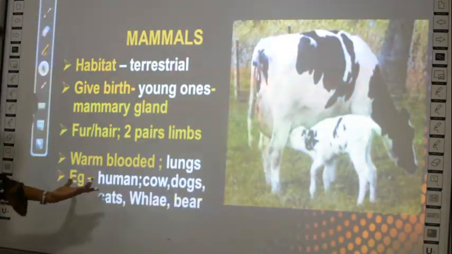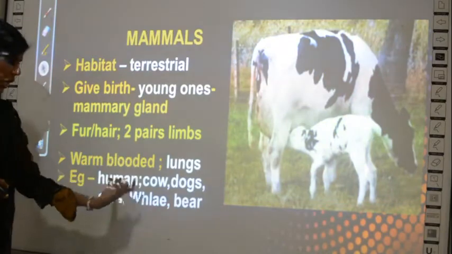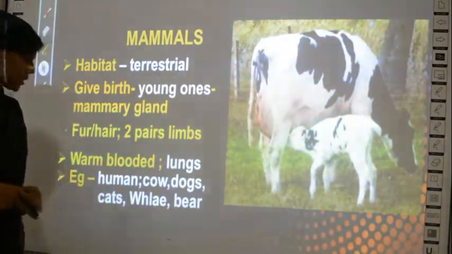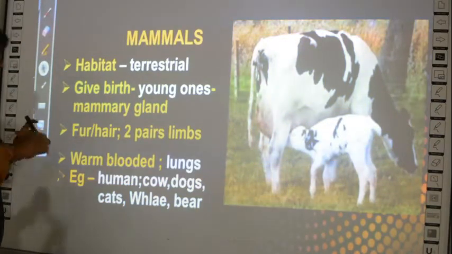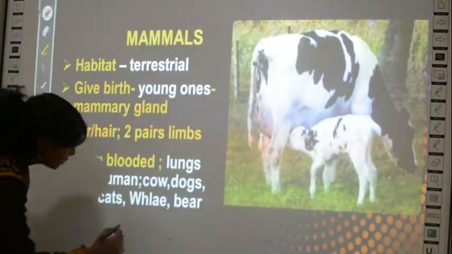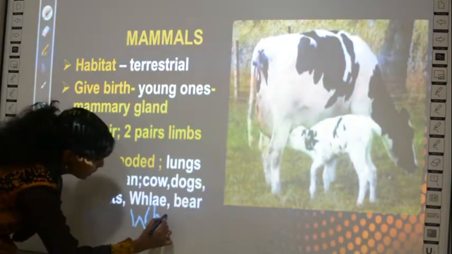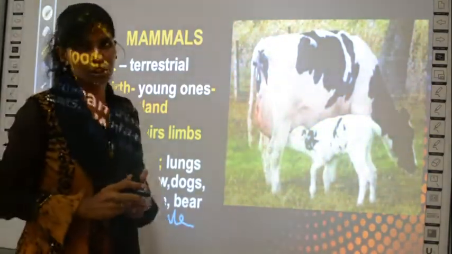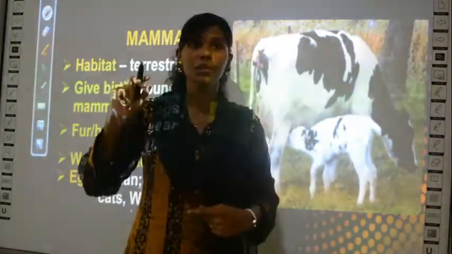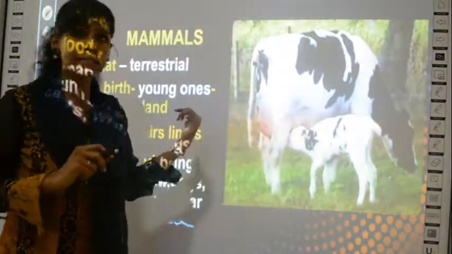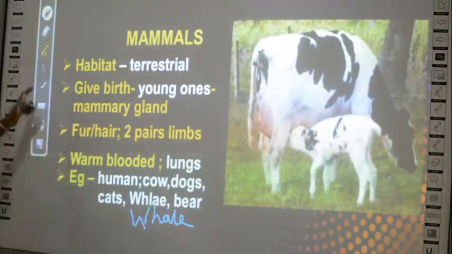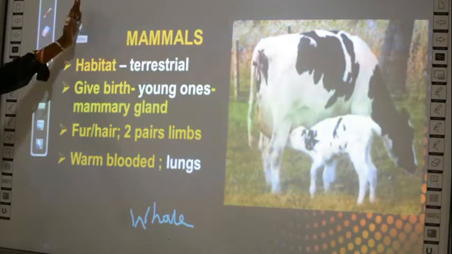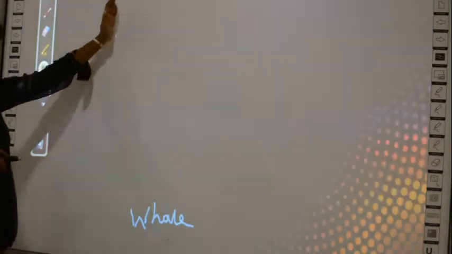Okay, examples for mammals are human beings, cows, dogs, cats, whale and bear. See, this is important to note. Whale is not a fish. The spelling is wrong in whale. W-H-A-L-E is whale. Usually many think whale is a fish, right? So whale is not under the group called fishes. It is under the group called mammals because it can also feed its young ones. Okay. So next about the homework part.